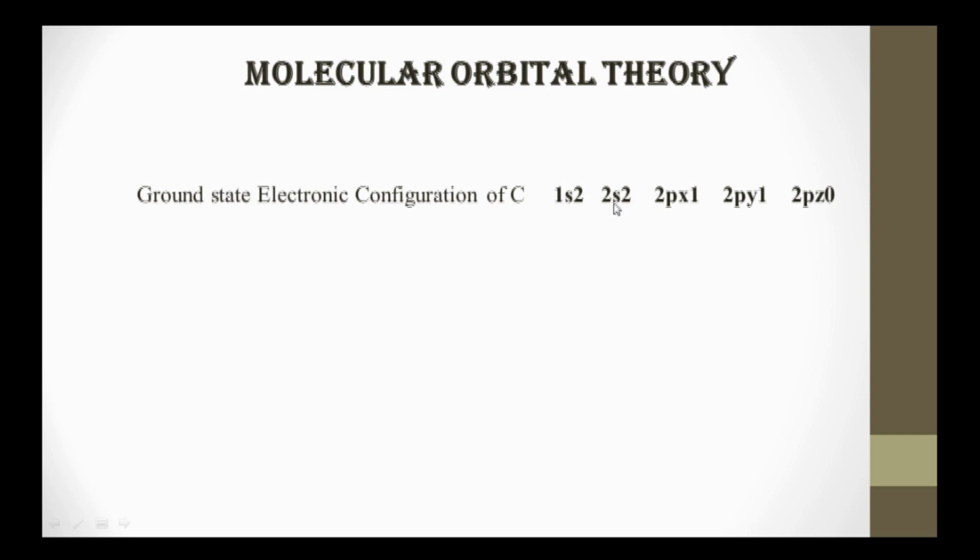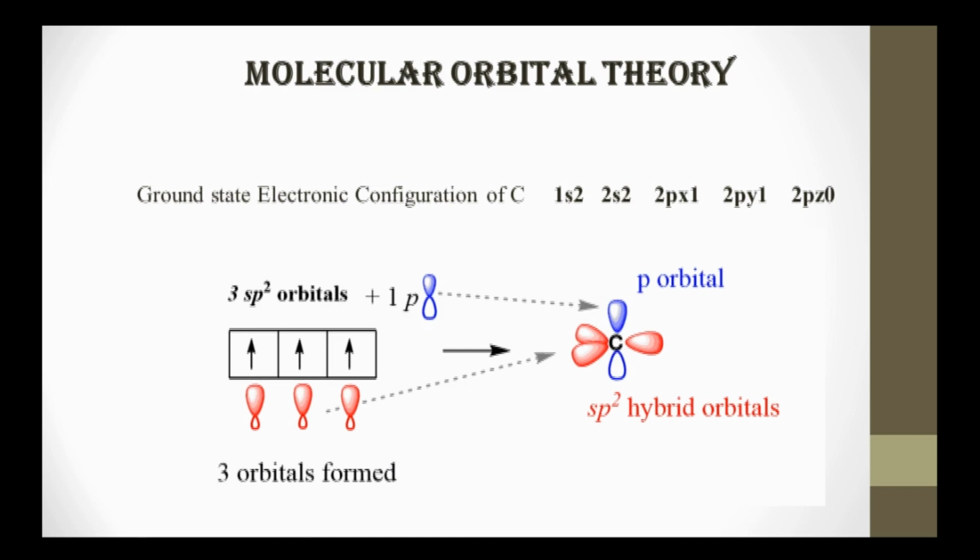Now, the ground state electronic configuration of carbon is 1s2, 2s2, 2px1, 2py1, 2pz1. That means during hybridization, one of the electrons from the 2s orbital is shifted, or migrated, to the 2pz orbital, and one s orbital and two 2p orbitals participate in hybridization to give 3 sp2 hybrid orbitals, and this 2pz orbital remains unhybridized. It does not take part in hybridization.